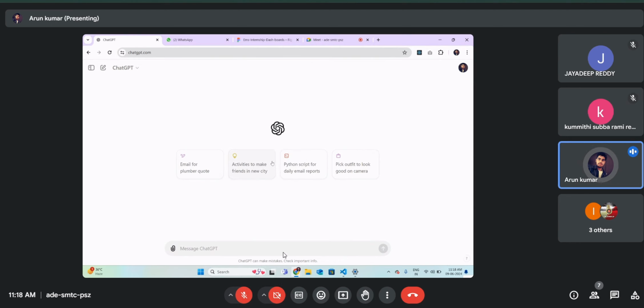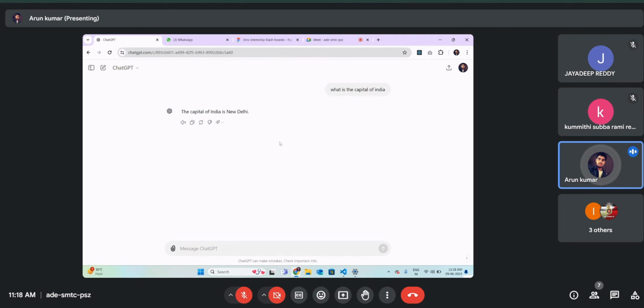So ChatGPT is a form of generative AI. It's an AI tool. How it works is we provide a prompt to ChatGPT and it generates the output for us. It gets the result from previous existing documents. So ChatGPT fetches details from the data that we already have.